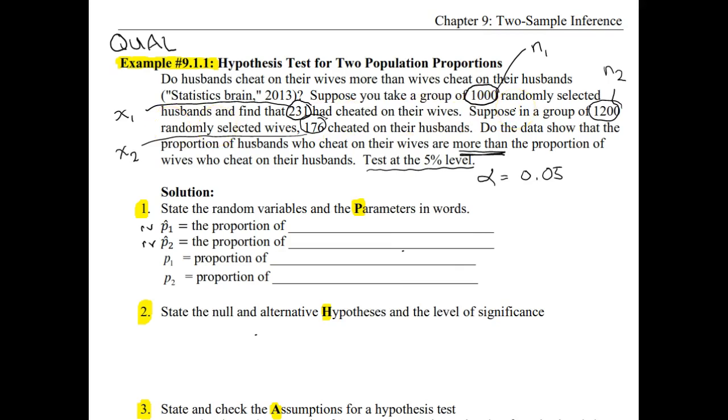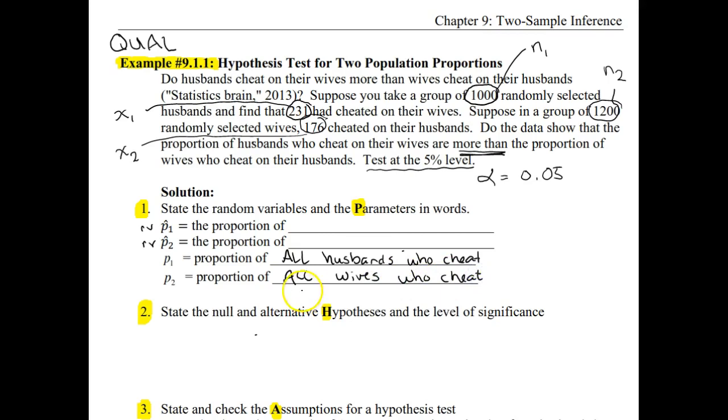It does not matter how you number your groups. So p1 is going to be the proportion of all husbands who cheat, and p2 is going to be the proportion of all wives who cheat.